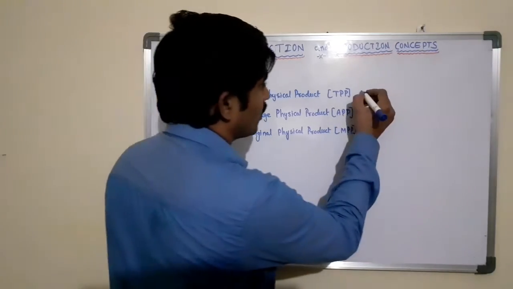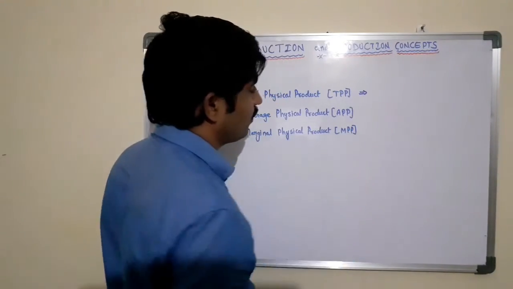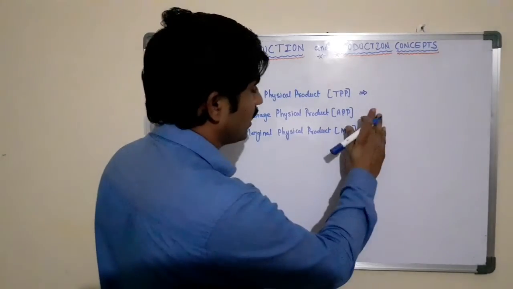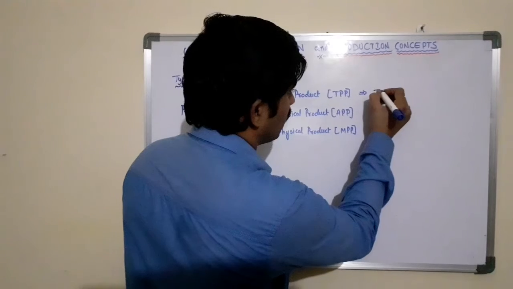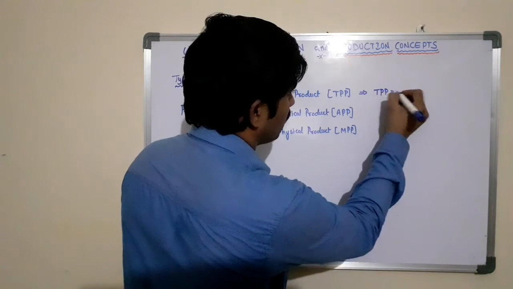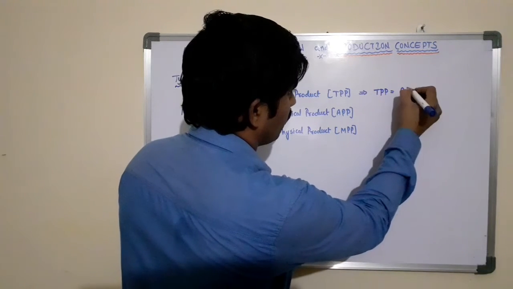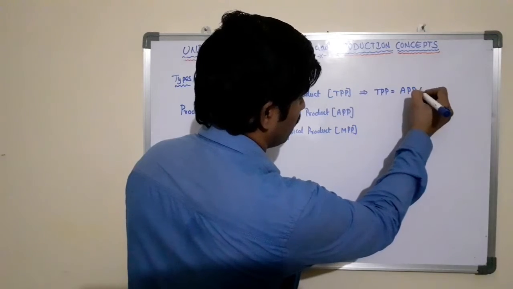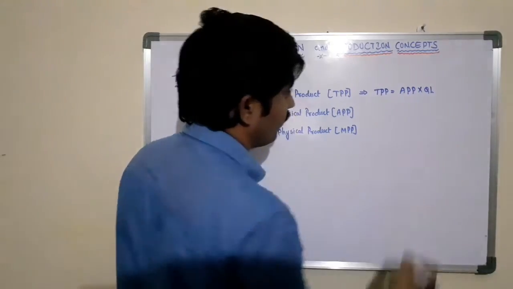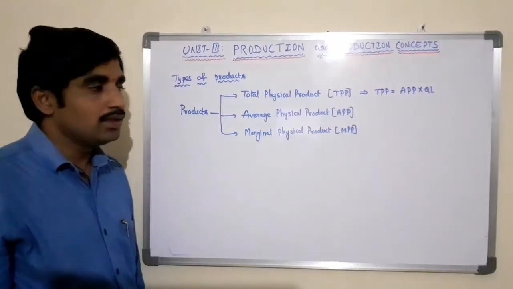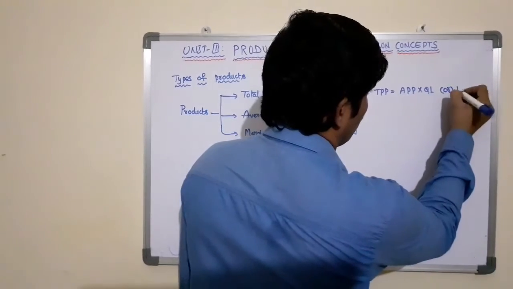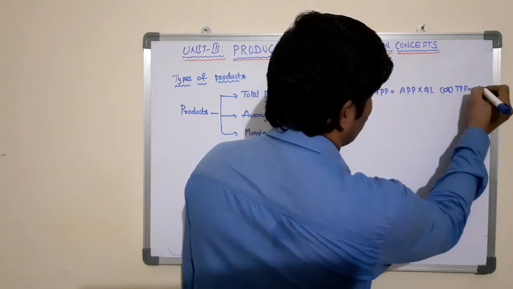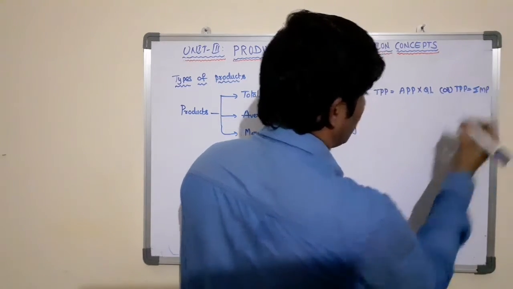Total physical product equals, it can be expressed in mathematical formula as total physical product equal average physical product into quantity of labor, or total physical product equal summation of marginal product.